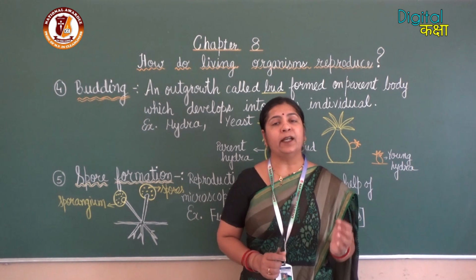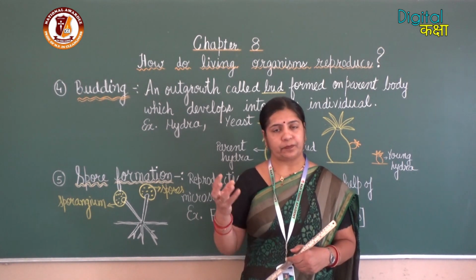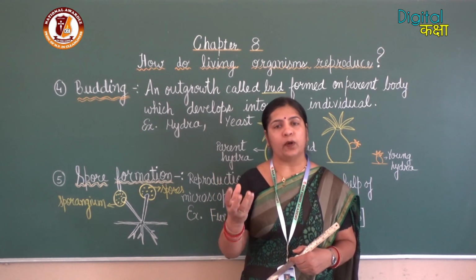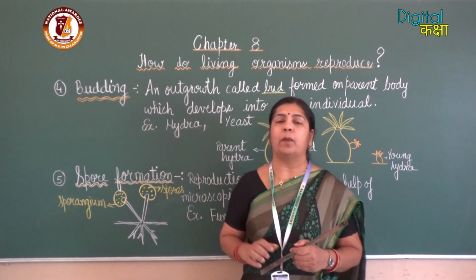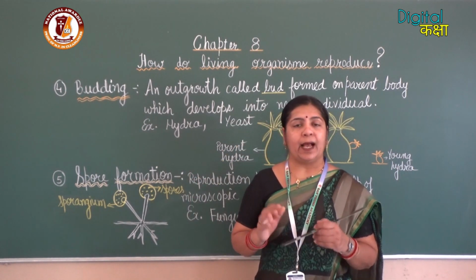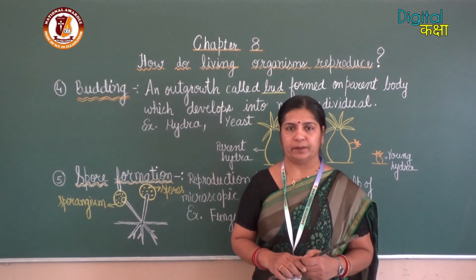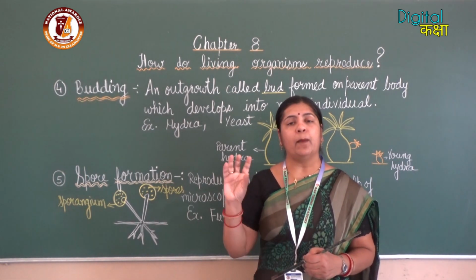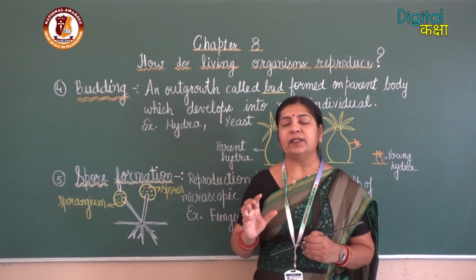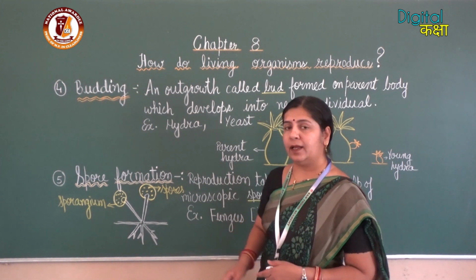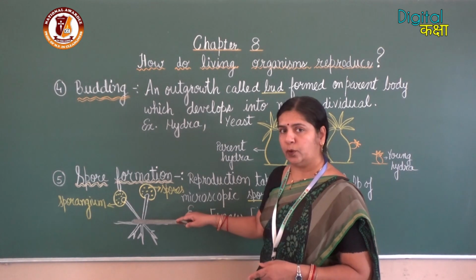So under unfavorable conditions, fungus forms spores, and these spores are tiny microscopic structures, enclosed in sporangium, which is a bulb-like structure. As you can see, I have drawn a diagram on the board of the bread mold.